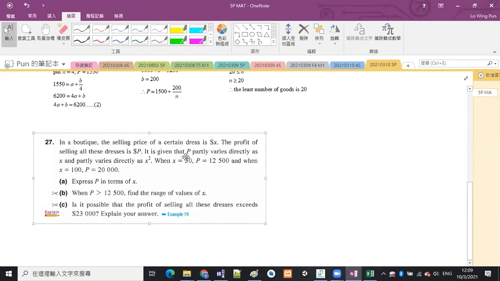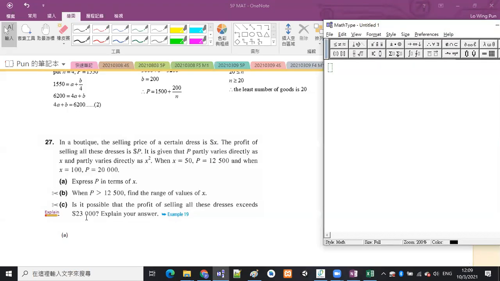It is given that P partly varies directly as X and partly varies directly as X squared. Very clear. We should let the subject be P.